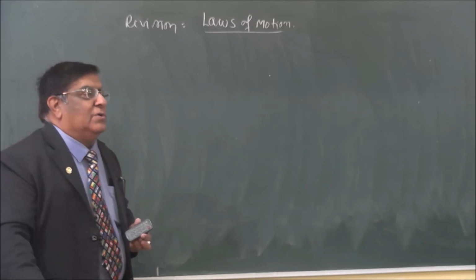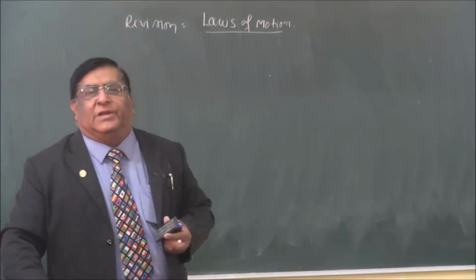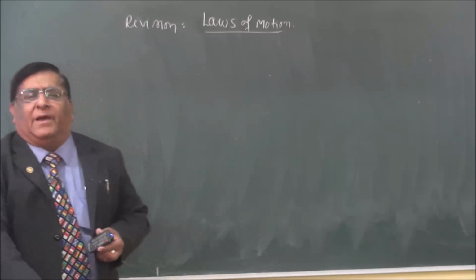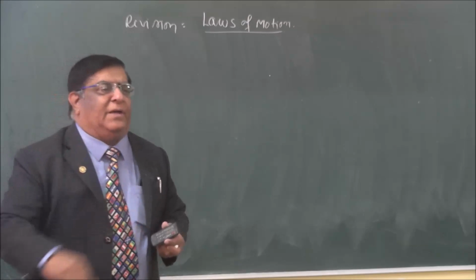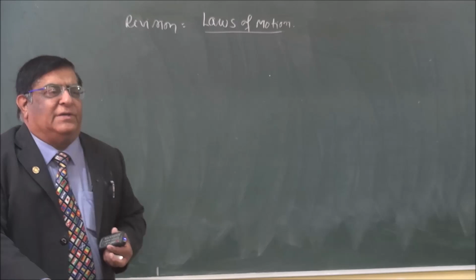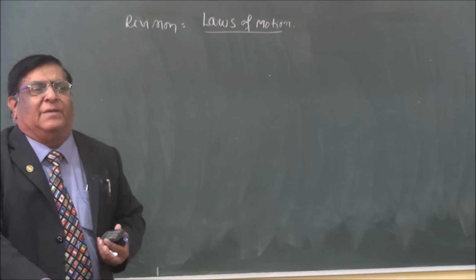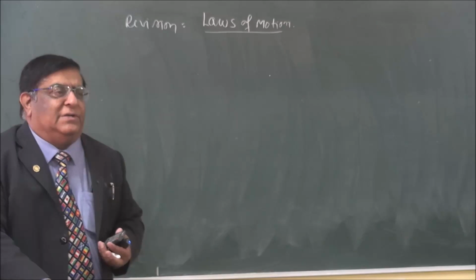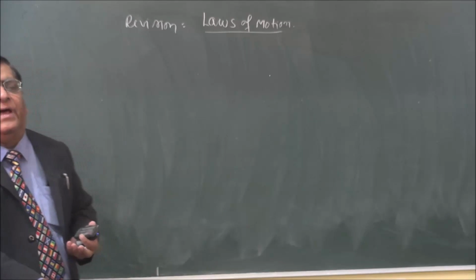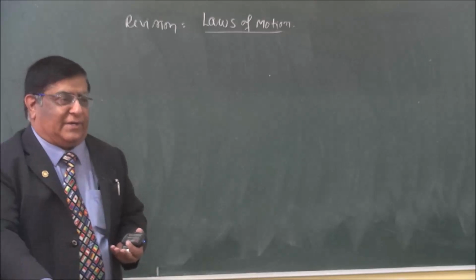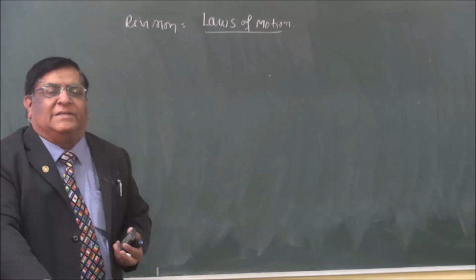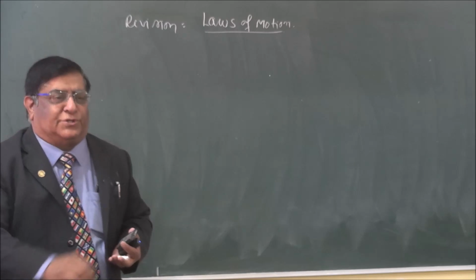Okay, so Newton made these laws, and there are 3 laws. First is law of inertia, that was basically made by Galileo, which was adopted by Newton. Law of inertia, you all know, a body at rest will remain at rest, and a body in motion will remain in motion unless an additional external force is applied on it. Now, this law has 2 parts, that is inertia of rest and inertia of motion.